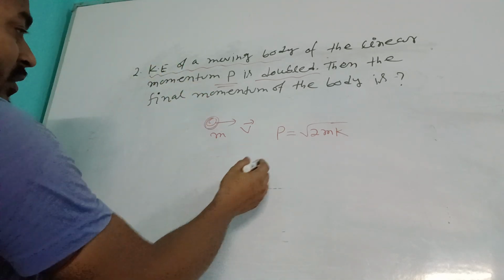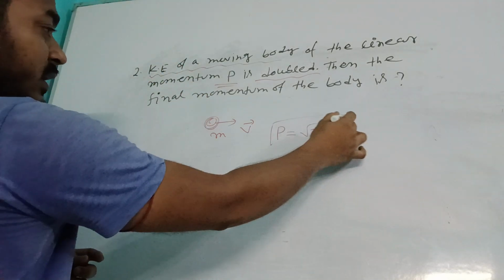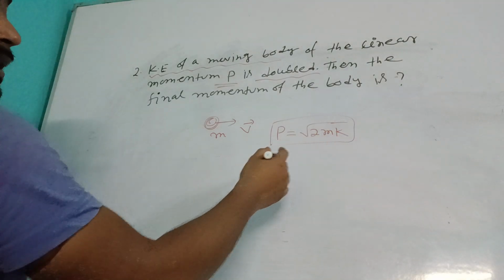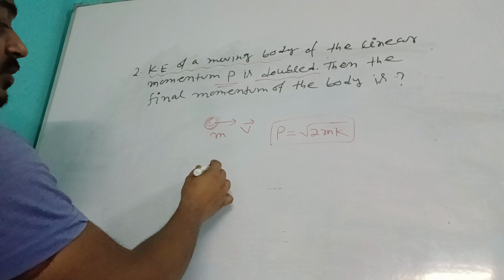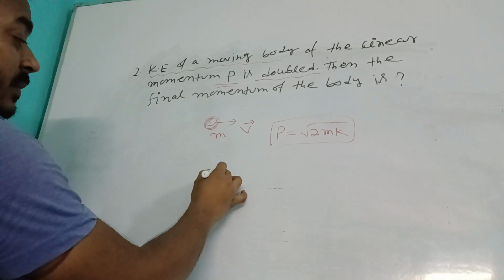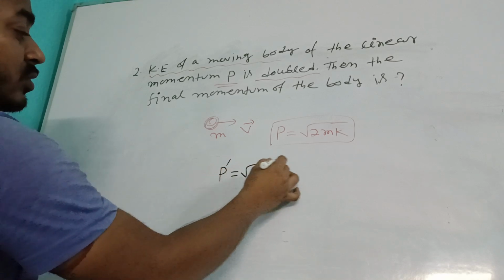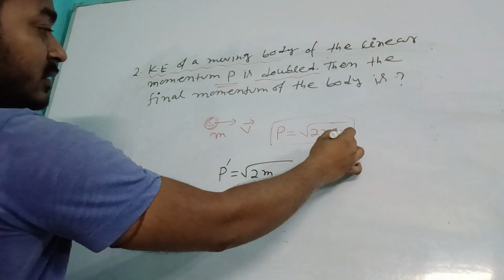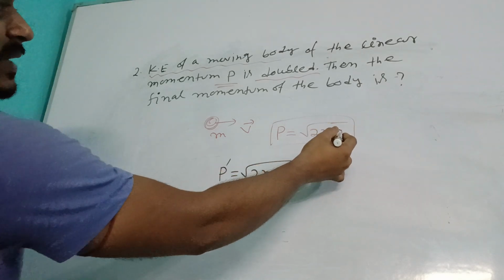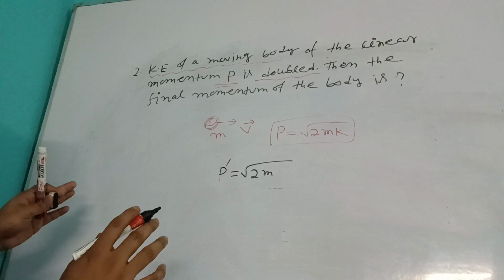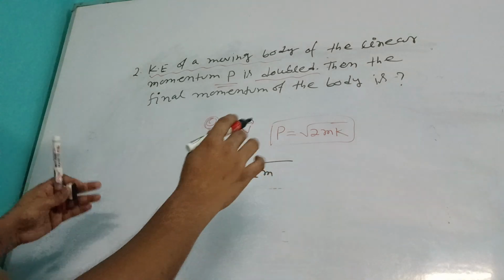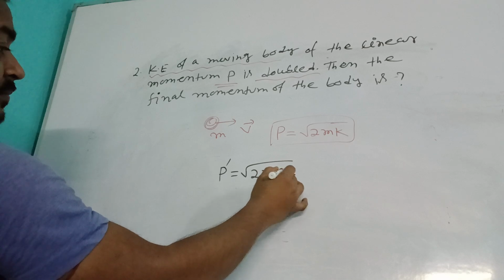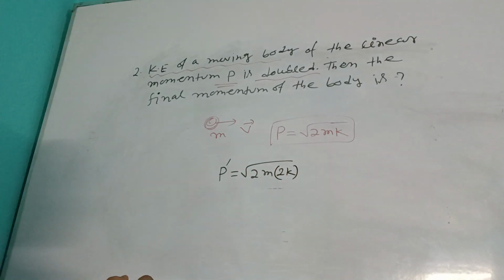Now this is the p, initially. Kinetic energy is doubled, means what? Say the momentum is p dash, it would be root 2m, and kinetic energy, k is kinetic energy. Instead of writing Ek, we are writing k only. So it means 2k, because kinetic energy is doubled.